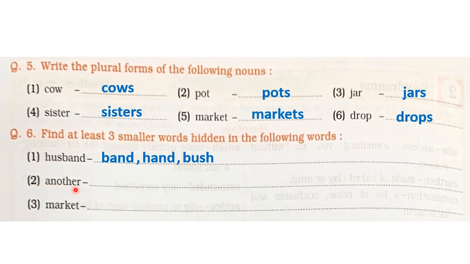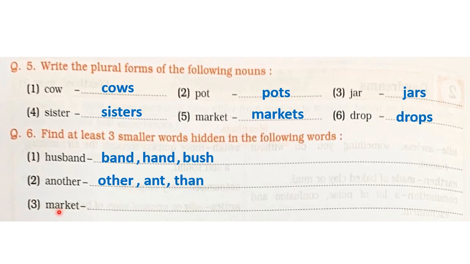Second one, another. The first word is visible over here, that is other. Let us write that, other. Find the second word. A-N-T, ant. Let us find the third word. T-H-A-N, than, or it can be T-H-E-N, then. You can write any word. I'll write T-H-A-N, than.